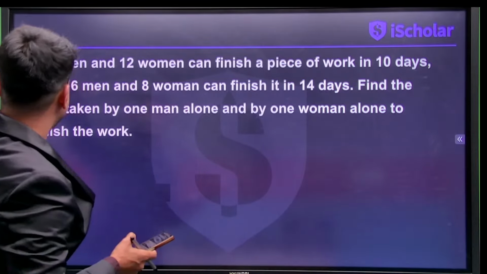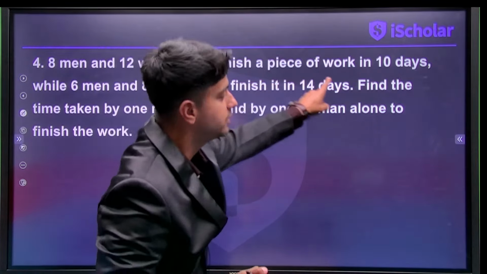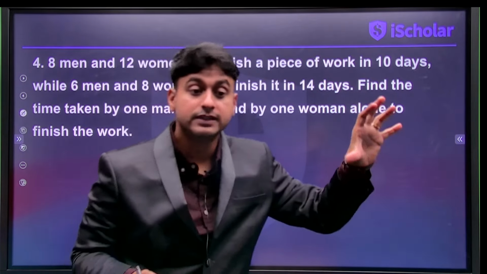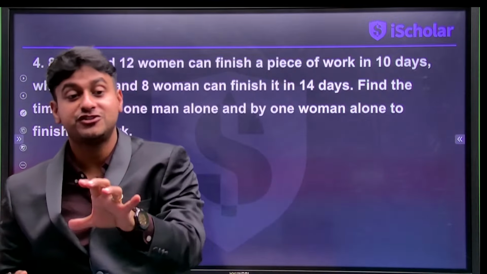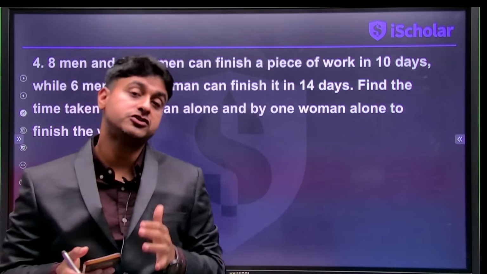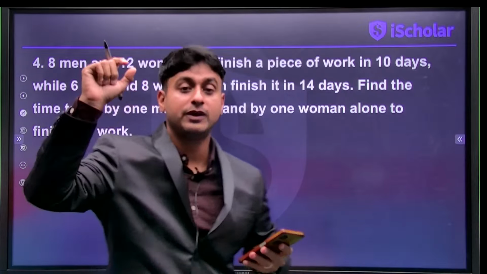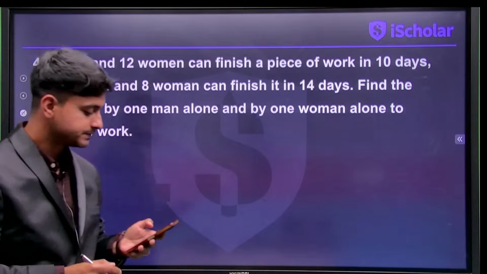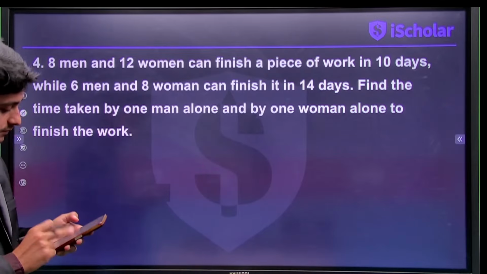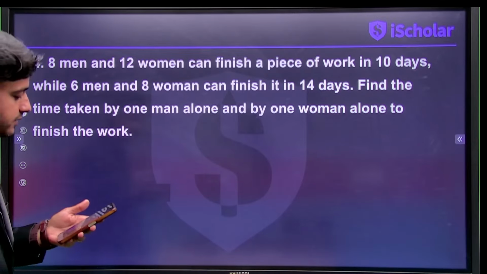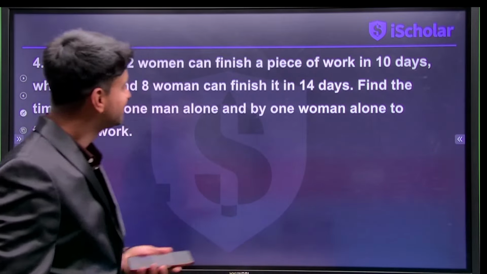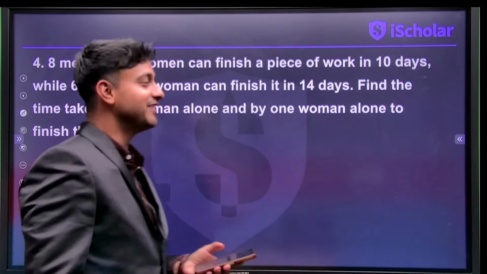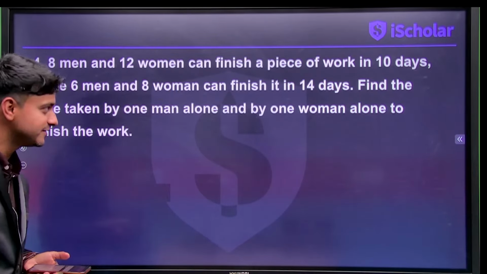Read the question properly. 8 men and 12 women can finish the piece of work in 10 days. So you have to write down this statement in equation format. So that's where your logic will come in. You have to read the question again and again till you write down the equation. That is very important. So how will we do it? Anyone who got the answer? This is one of the most interesting questions in mathematics, linear equations.